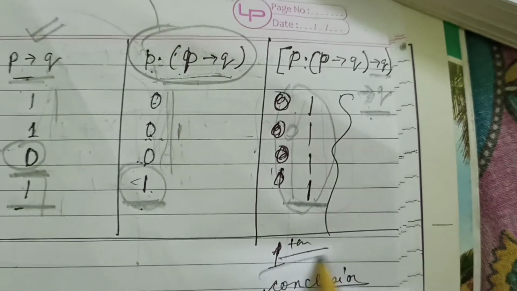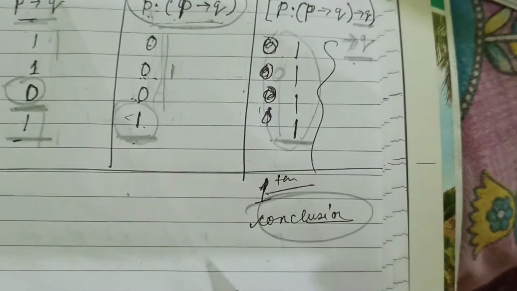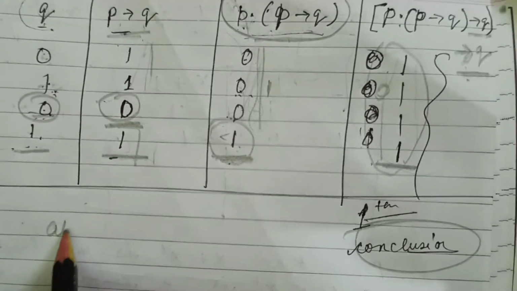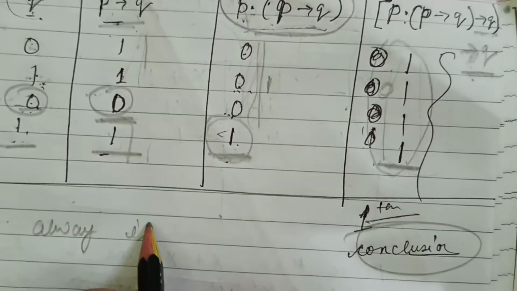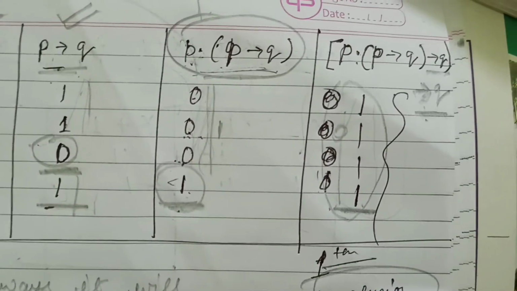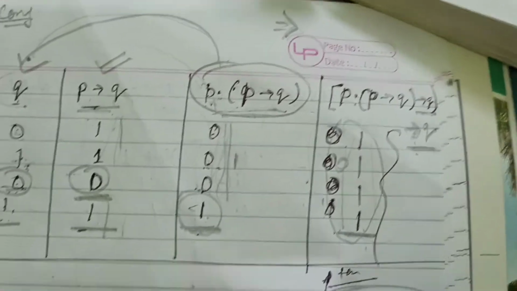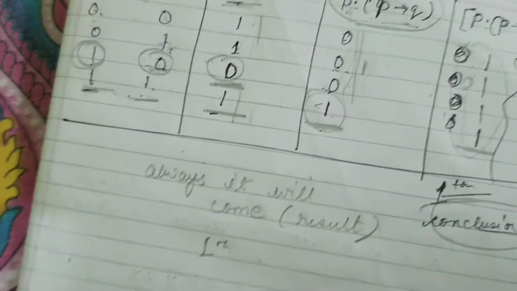Whenever we have to draw the conclusion, the result will always come 1.